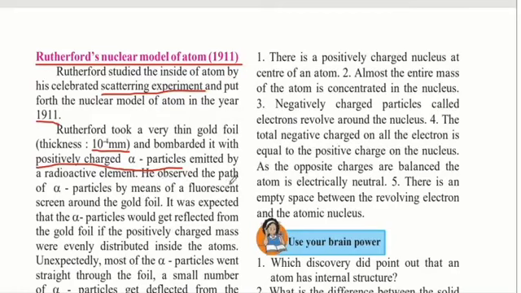He observed the path of the alpha particles by means of a fluorescent screen around the gold foil. So around the gold foil he placed a screen so that he could see the pathway that the alpha particles were taking.